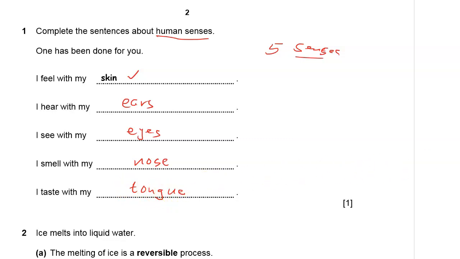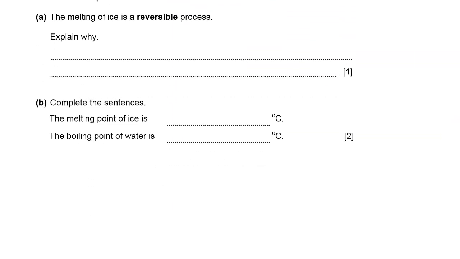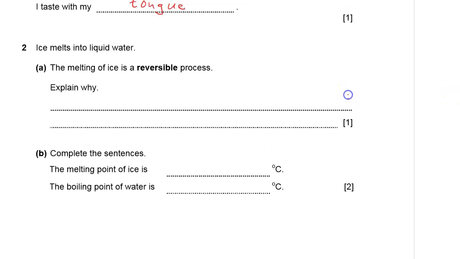Question number 2. Ice melts into liquid water. The melting of ice is a reversible process. Explain why. Of course, we all know the 3 states of matter.